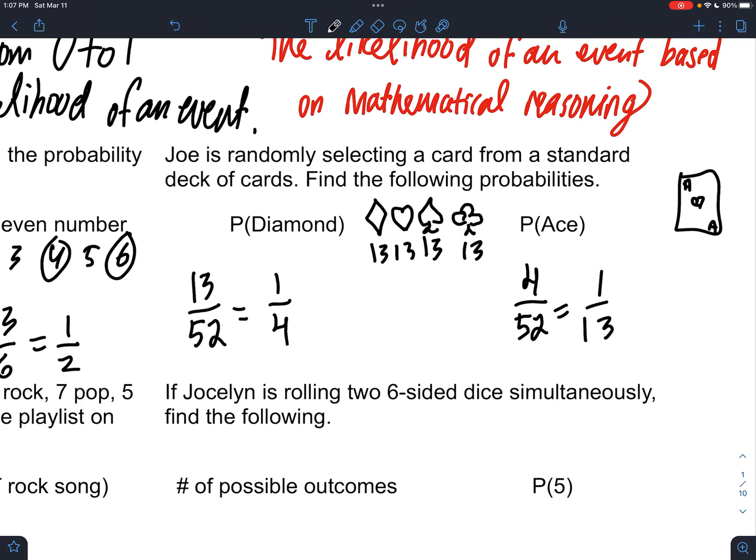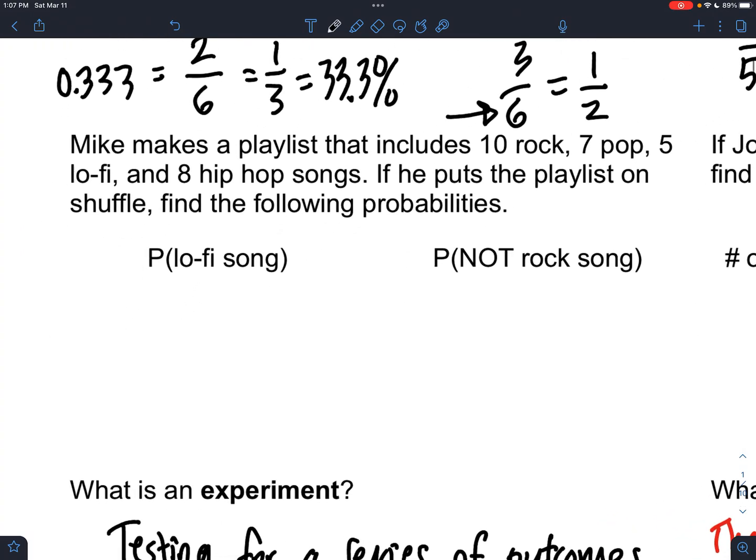And there's just 1 on there. And every suit has 1. So there's 4 aces out of the 52 cards, which is 1 out of 13. And this is how we represent when we say, what's the probability of drawing an ace? We just put P for probability and then ace. So we could write probability of an ace equals. It's good to give nicknames so you can communicate what you're trying to say.